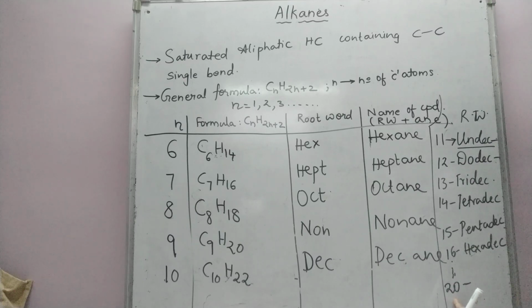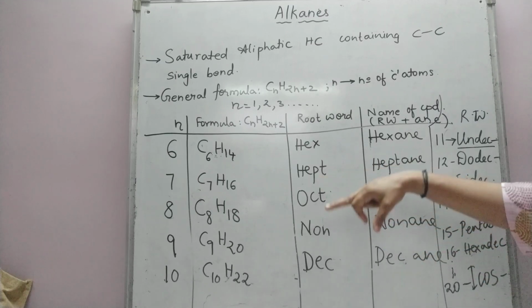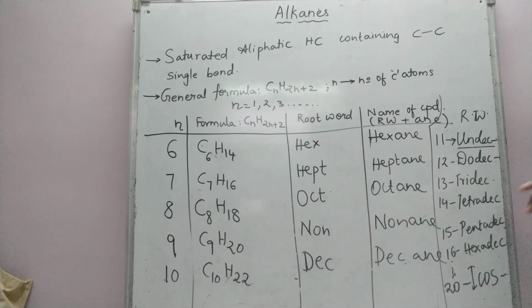And C20, means 20 carbon atoms, has got a special name. The root word is ecos. So the name of the compound is ecosane. So when the compound contains 11 carbon atoms, it is called undecane. Then dodecane, tridecane, tetradecane, pentadecane, hexadecane, heptadecane, octadecane, nonadecane, and then the compound containing 20 carbon atoms is called ecosane. The root word is ecos.